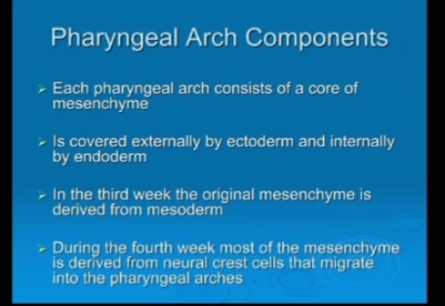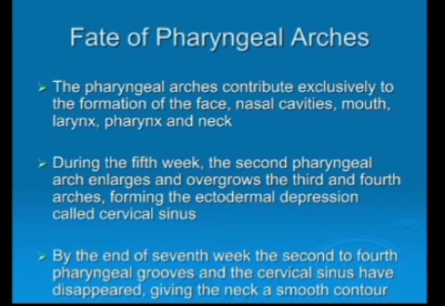During the fourth week, most of the mesenchyme is derived from the neural crest cells, which migrate into the pharyngeal arches. The pharyngeal arches contribute exclusively to the formation of the face, nasal cavities, mouth, larynx, pharynx and neck.